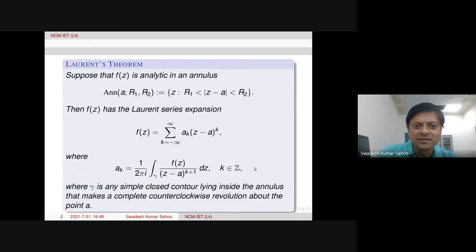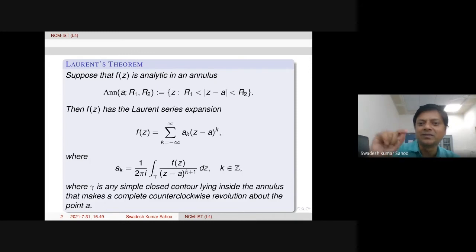All this calculation will come. Then what is gamma here? Gamma is any simple closed contour lying inside the annulus, but it will cover the whole ring. That simple closed contour makes a complete counterclockwise revolution about the center point a.